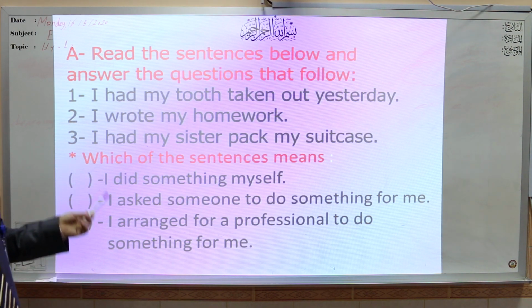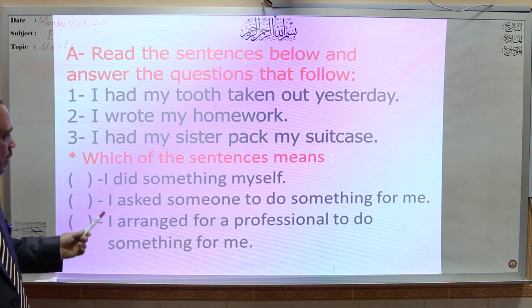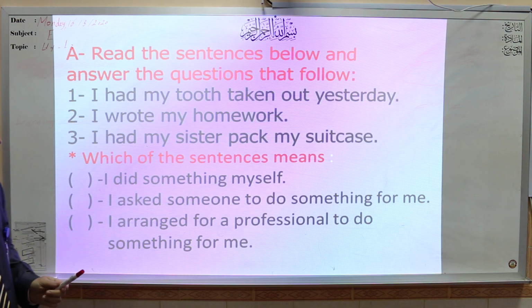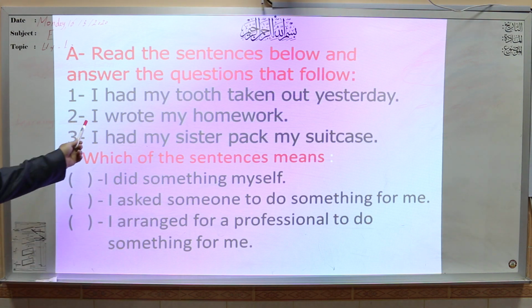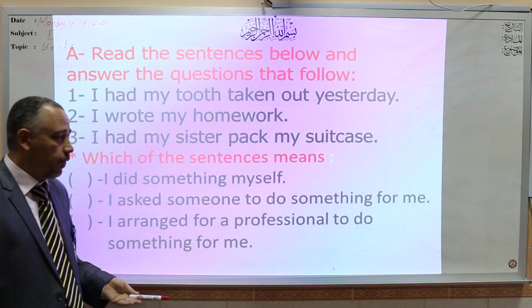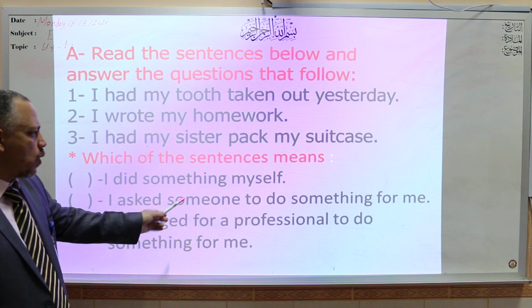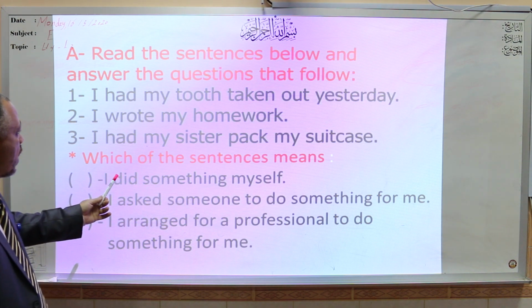I had my tooth taken out. I wrote my homework. I had my sister pack my suitcase. I did something myself. That's good. Number 2, I wrote my homework. I did the action myself. No one helped me. I asked someone to do something for me. Excellent.